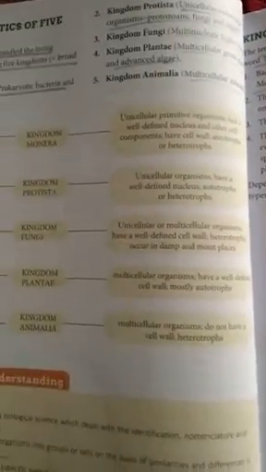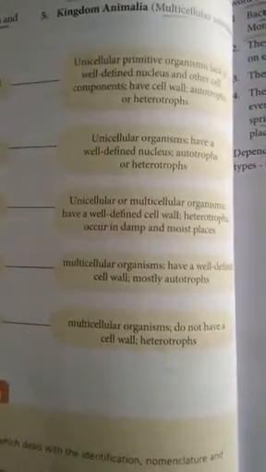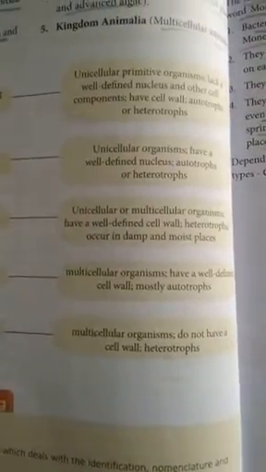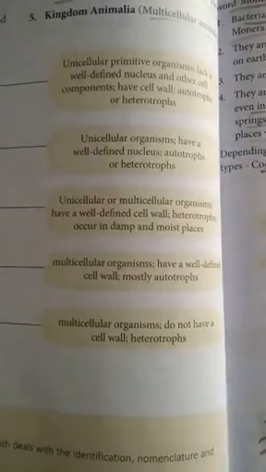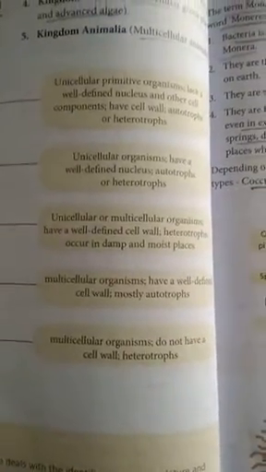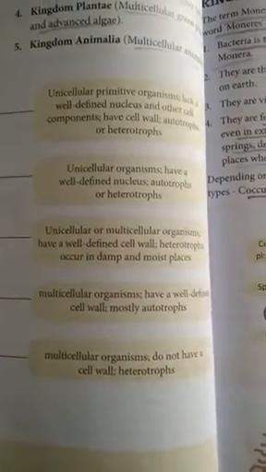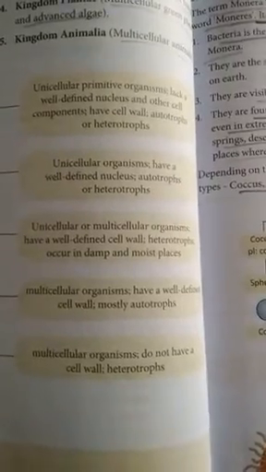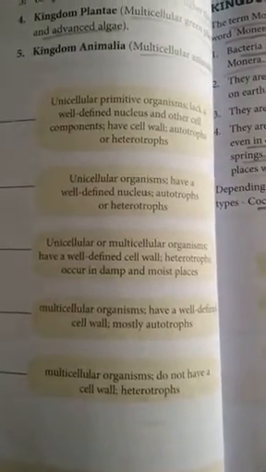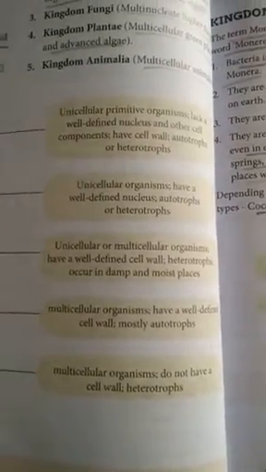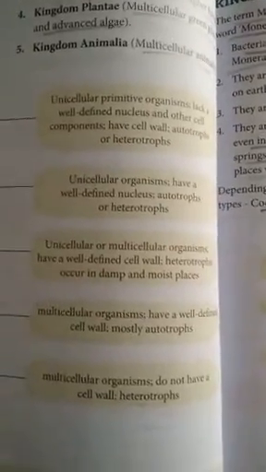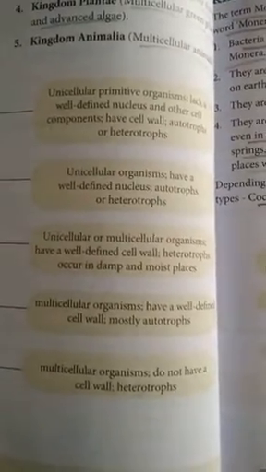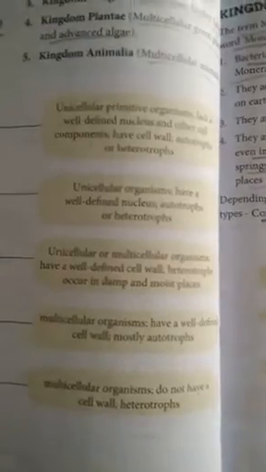Now the next is kingdom Protista, unicellular organisms having a well-defined nucleus. It means they are also made up of a single cell and they are eukaryotic. Why? Because they have the proper nucleus. And the same, autotrophs or heterotrophs. Autotrophs are those organisms that can prepare their own food. Heterotrophs don't prepare their own food, they are dependent on others for their food. So both kinds of organisms are found here. Some can prepare their food, some can't.